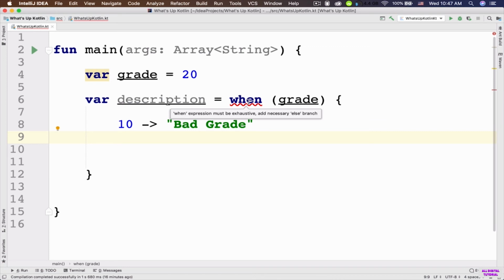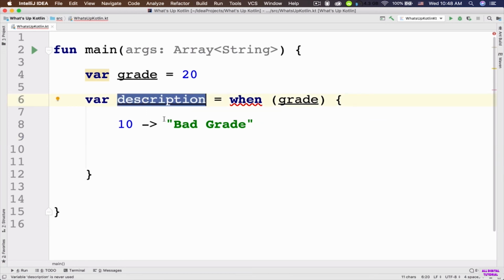Add necessary else branch. This means if you want to use your when expression in order to return a value, you must add an else statement so that you can do something with other cases that are not included inside the braces of this when expression. So it is necessary to use an else statement if you want to return a value from your when expression. Because we want to return a value from our when expression and assign that value to our description variable, we must add an else statement.